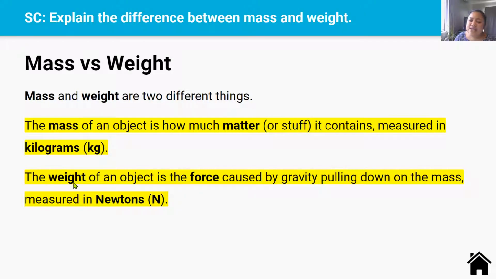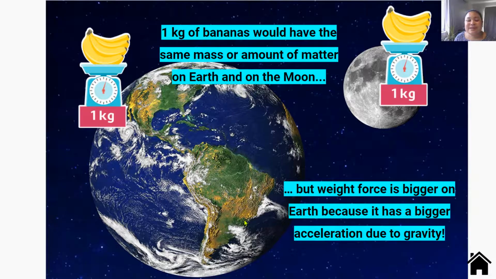Whereas the weight of an object is the force caused by gravity pulling down on the mass. Weight is a force caused by gravity, and it's measured in newtons because all forces are measured in newtons. So in the video that we watched in the beginning of this lesson, it talked about how astronauts weigh a lot less on the moon than they do on the Earth. But that's not talking about the amount of kilograms, because the astronaut would have the same number of kilograms in its mass as it would on the Earth. Because let's use bananas for example.